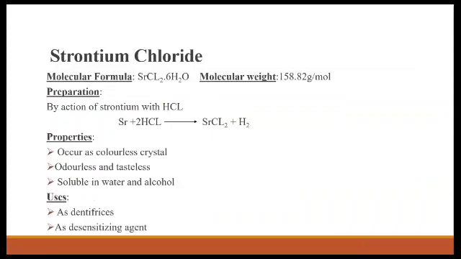Next is the strontium chloride. The molecular formula for the strontium chloride is SrCl2·6H2O. Molecular weight is 158.82 gram per mole. It is prepared by the action of strontium with the hydrochloric acid. It forms strontium chloride with the dihydrogen.